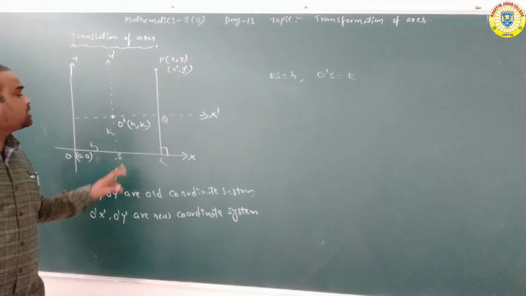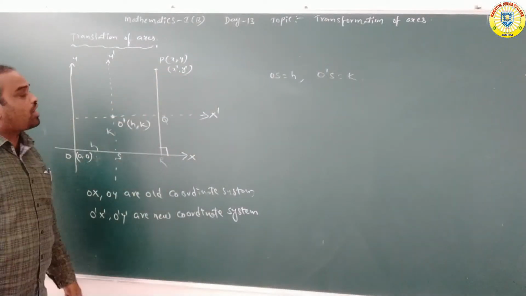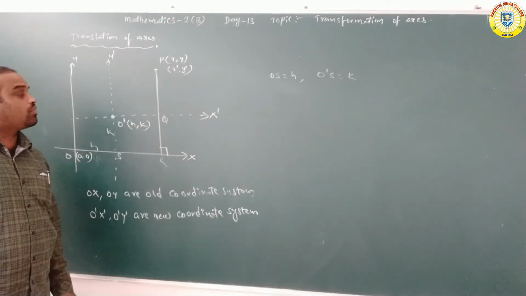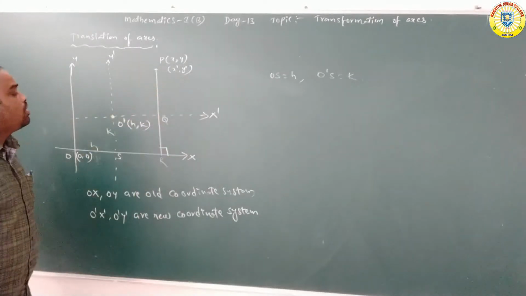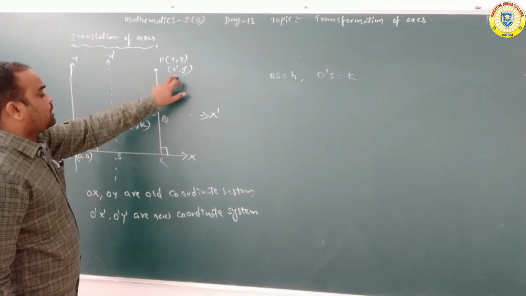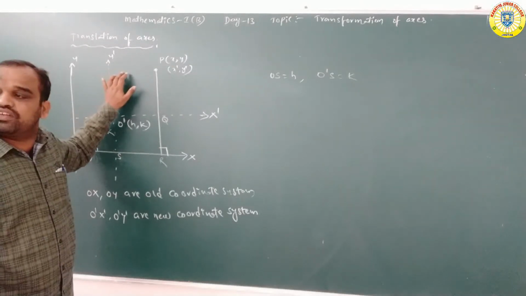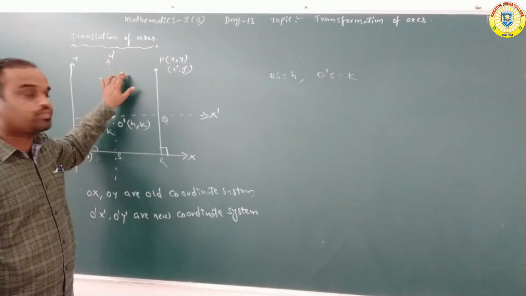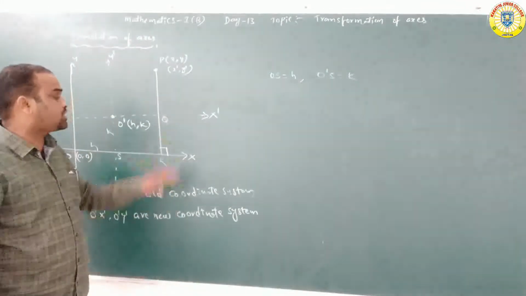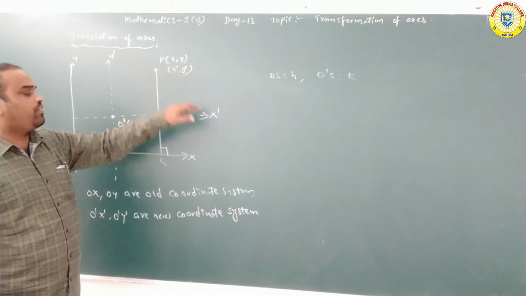And also see here, the coordinates of P we have written as (x', y'). Here x' is the x coordinate, denoting the perpendicular distance from the point P to the Y' axis, with reference to the new system. And y' is the coordinate of P with reference to the new system.